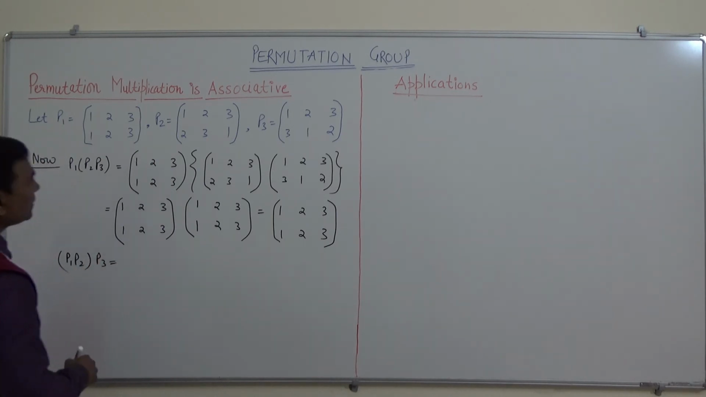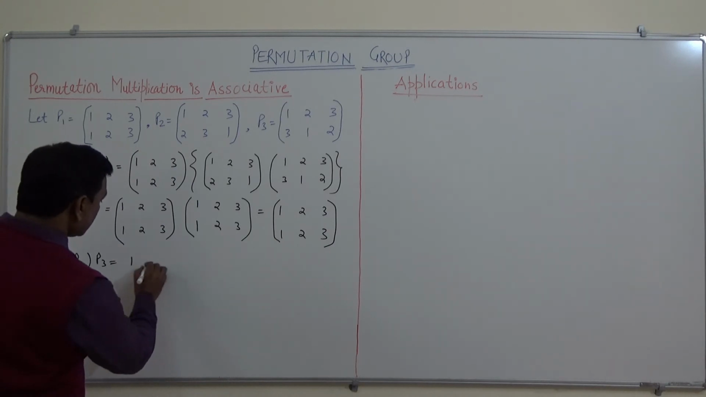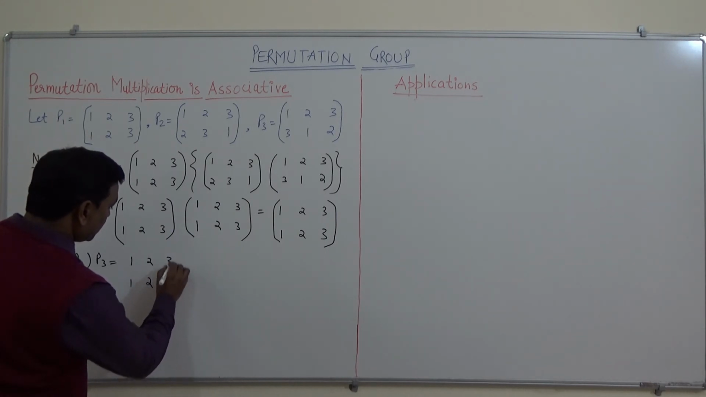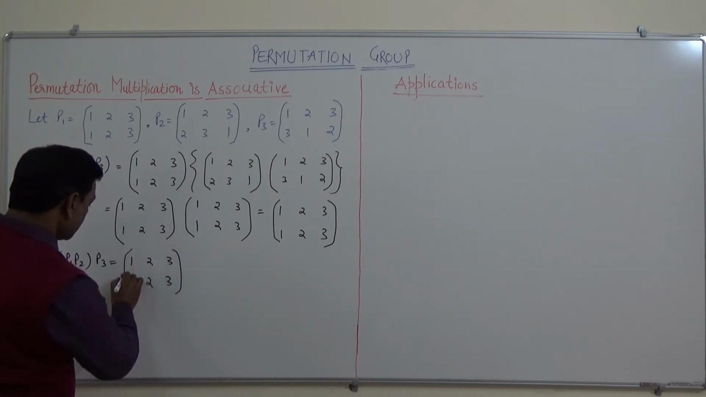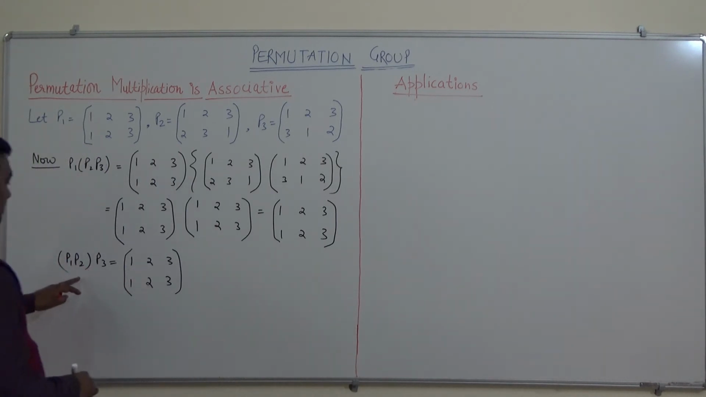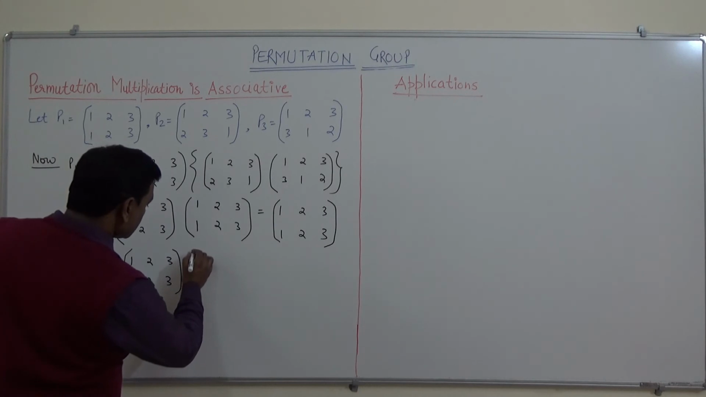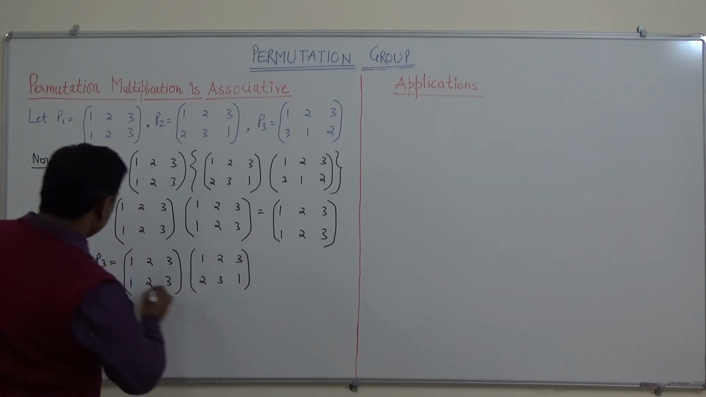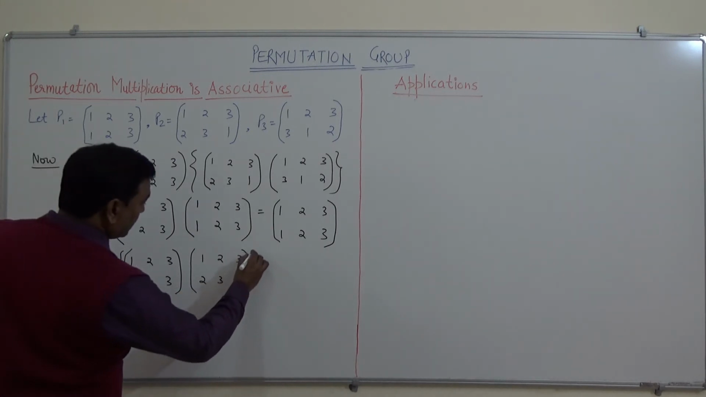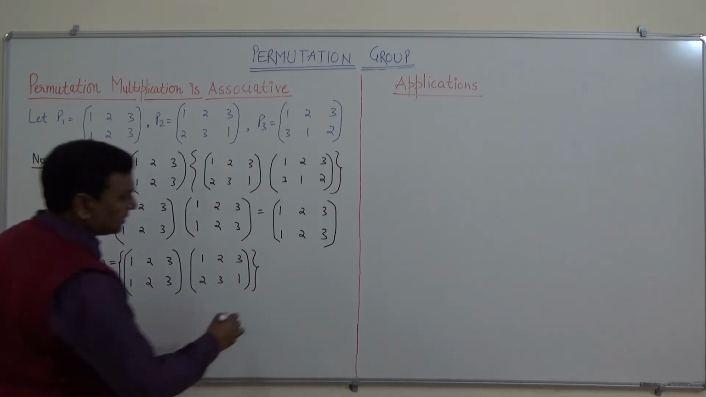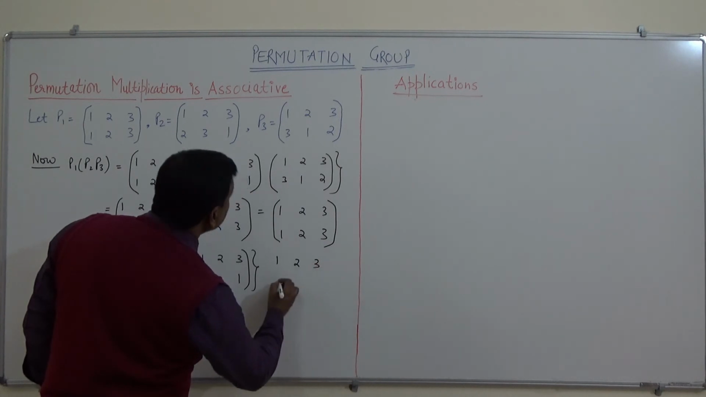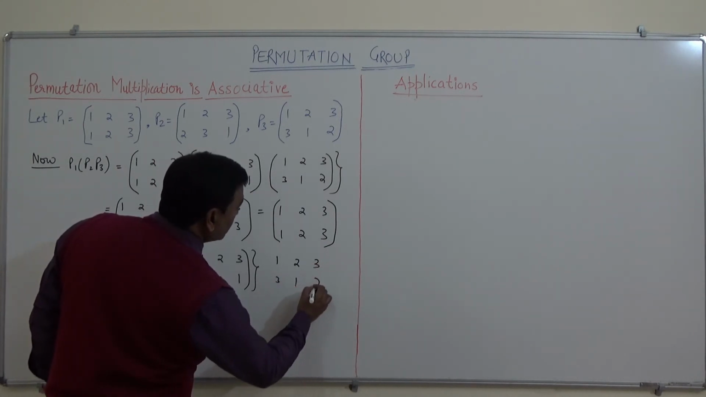So P1 is 1 2 3 over 1 2 3, and P2 is 1 2 3 over 2 3 1. So first we will multiply P1 and P2 and then we will multiply P3, and P3 is 1 2 3 over 3 1 2.